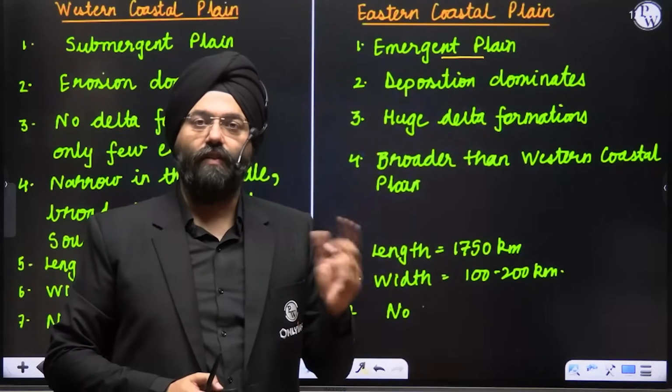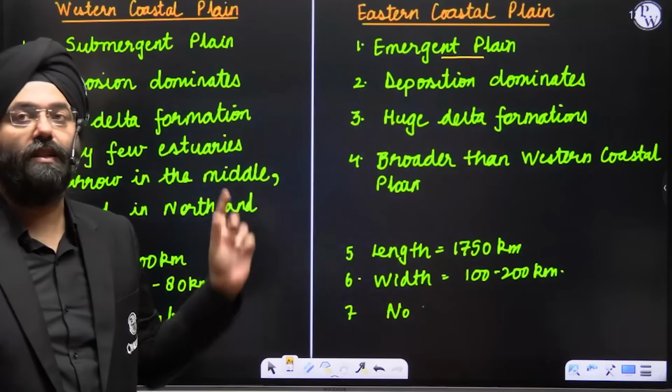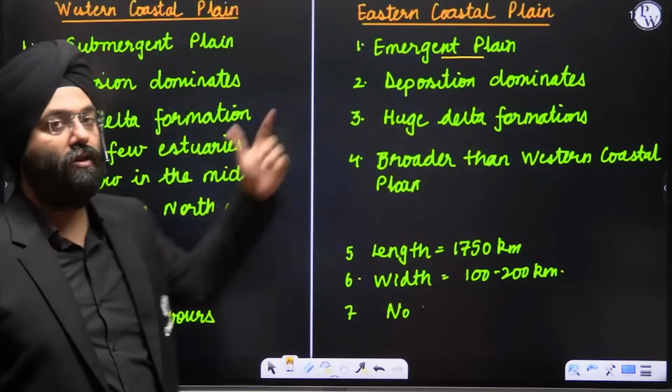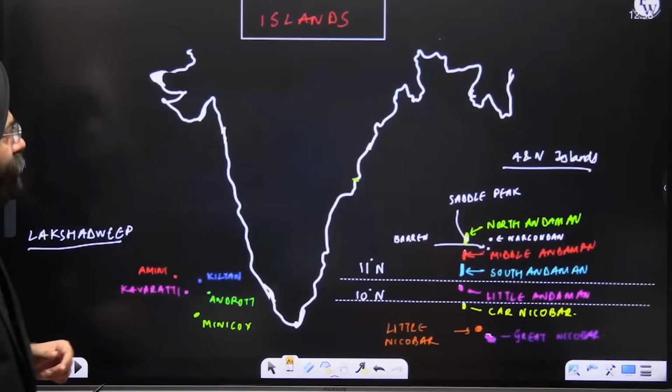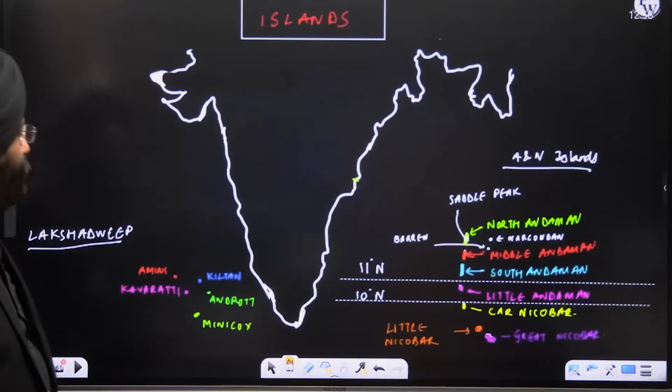That is why we have more commercial harbors present on the western coastal plain, not on the eastern coastal plain. Less in number, obviously, in the east. Let's move ahead. Islands. Now, please understand.